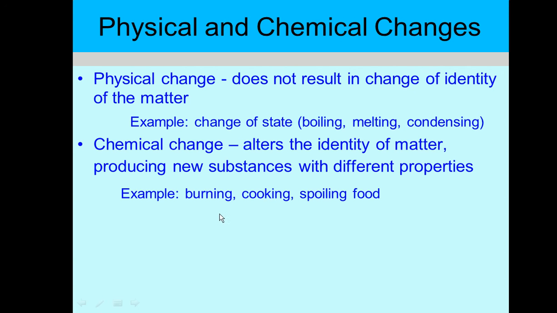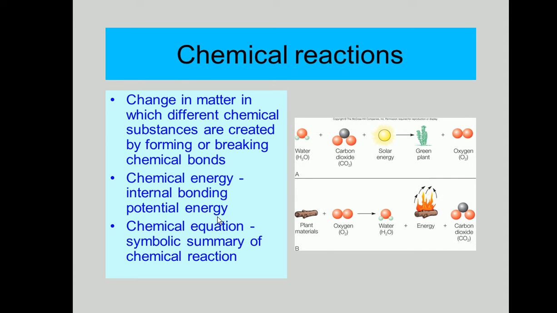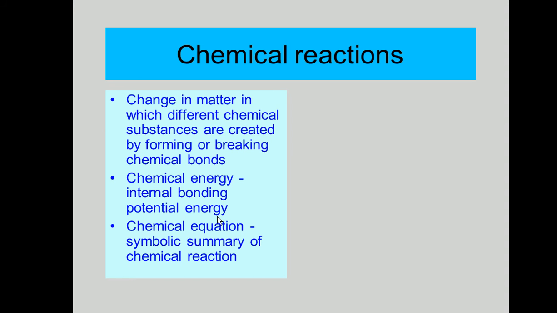Or if you take wood and burn it, it is converted into ashes, and a lot of energy goes into the air in the form of heat. All these things which alter the identity of matter are called chemical change, and something new is formed. A chemical change involves chemical reactions.